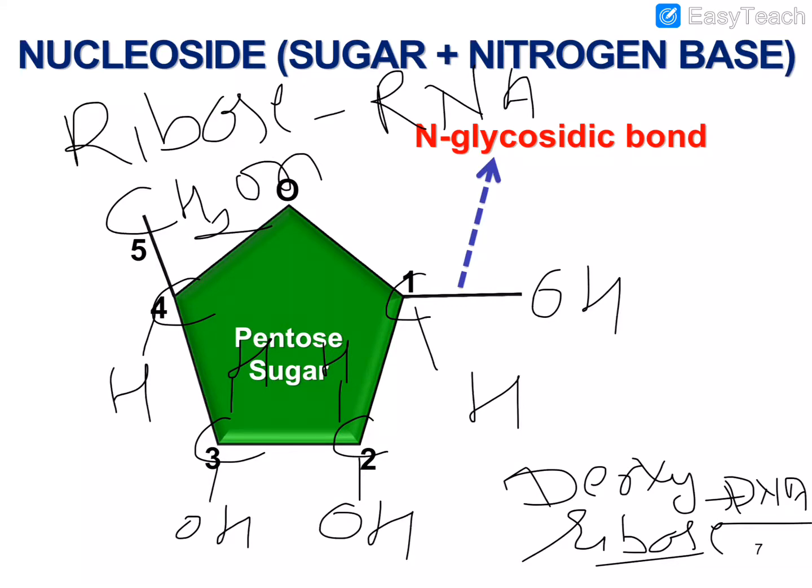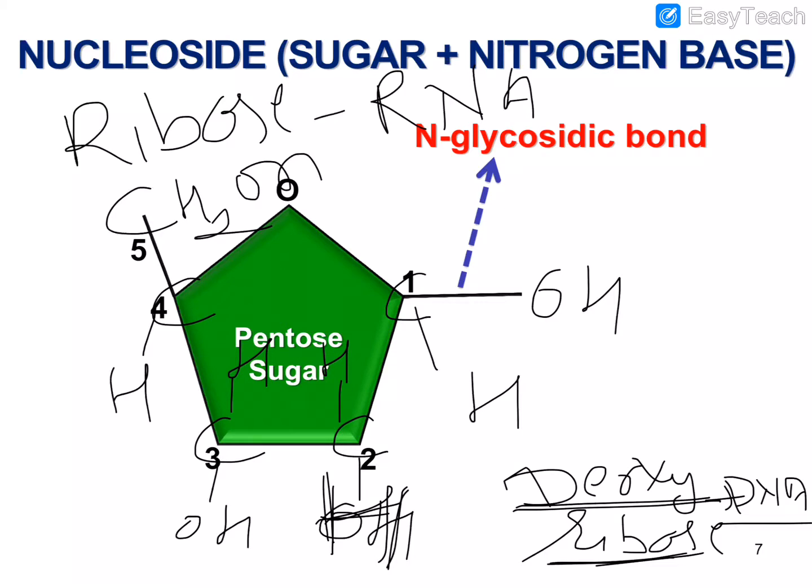this is the structure of ribose sugar, but when we talk about the deoxyribose sugar, the carbon of the second position can only have a hydrogen group. In place of the alcoholic OH group, it has only hydrogen, so it is devoid of oxygen, that's why it is called deoxyribose sugar. If at the second position an OH group is present, that is ribose sugar. But if the second carbon has only hydrogen in place of OH, then it is called deoxyribose sugar. So remember, DNA has deoxyribose sugar, whereas RNA is made up of ribose sugar.